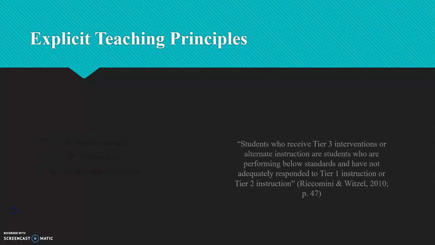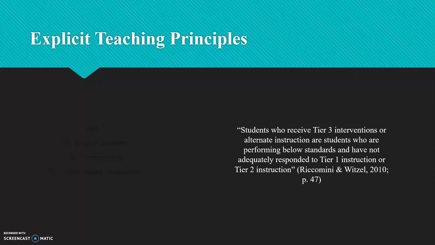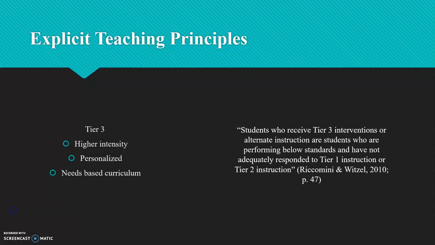Students who receive Tier 3 intervention or alternative instructions are students who are performing below standards and have not adequately responded to Tier 1 instruction or Tier 2 instruction. Tier 3 students have deficits that appear across the content areas rather than just 1 or 2 subskills. Tier 3 is more intense in student participation and interaction and more personalized to the specific needs of the students. Because of the individuality of Tier 3 curriculum, the curriculum might not necessarily be based on state standards, but rather on the transition needs of the student.